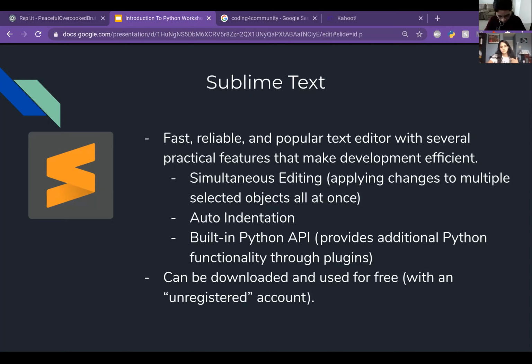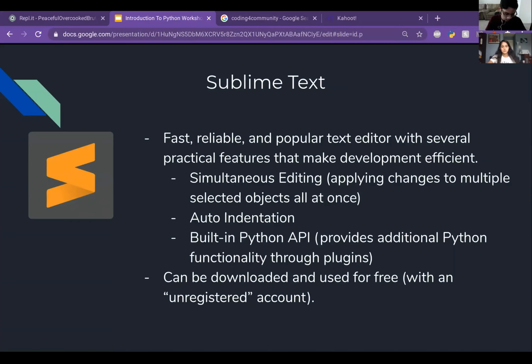It can be downloaded and used for free from their website, and you can download it using an unregistered account. So I'm just going to elaborate on this really quick. Technically, Sublime Text isn't actually free, and the website will tell you that you have to pay for a one-time purchase license to use it. So when you download Sublime Text from their website for free without making a purchase, it's basically like getting a free trial, only it never expires, and you can still use the vast majority of its features just fine.